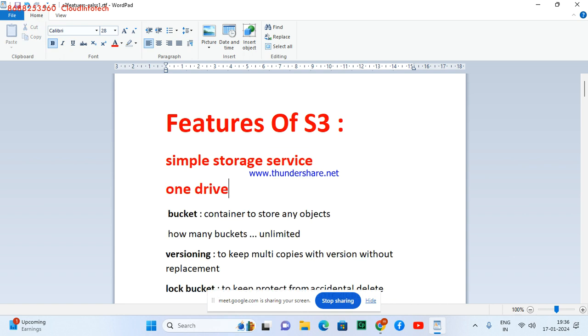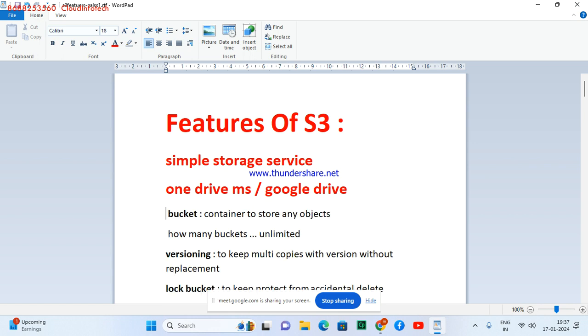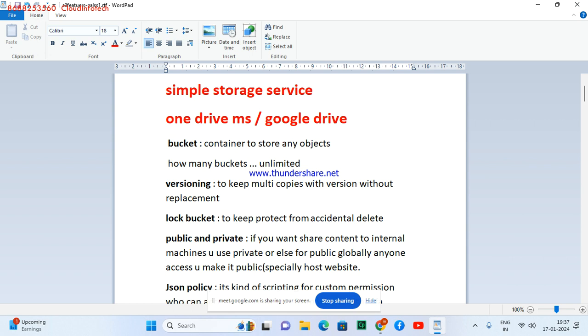Have you used them? OneDrive is a Microsoft product and Google Drive is a Google product. So same like here, if I want to have a public storage where I can just dump data, or do backups, I can use that. It's going to be very cheap. If you want to serve any kind of object-based data, it's very good. Amazon introduced this, but S3 is more than Google Drive and OneDrive. Let's see what exactly the purpose of the S3 service is.